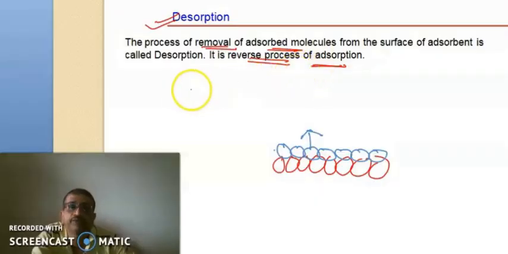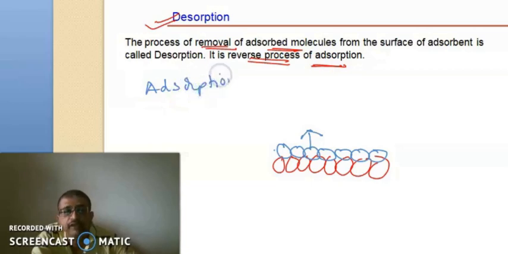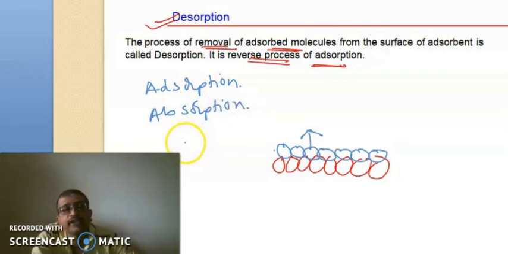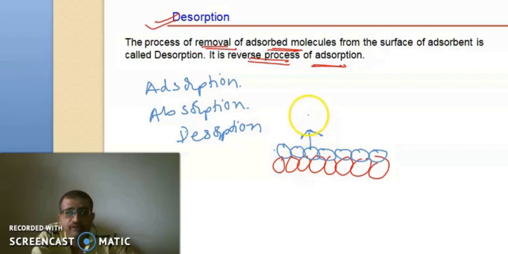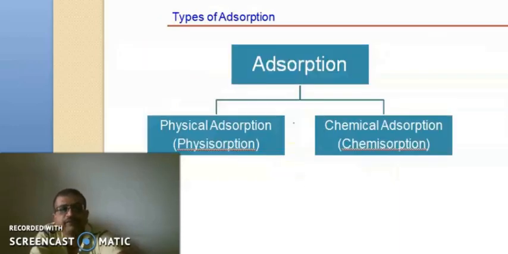We have to keep three things in mind: adsorption, where the adsorbate molecules come and stick on the surface of the adsorbent; absorption, where the molecules get inside the bulk of the substance; and desorption, which is the removal of already stuck molecules from the surface to the atmosphere. Those are the three different processes.